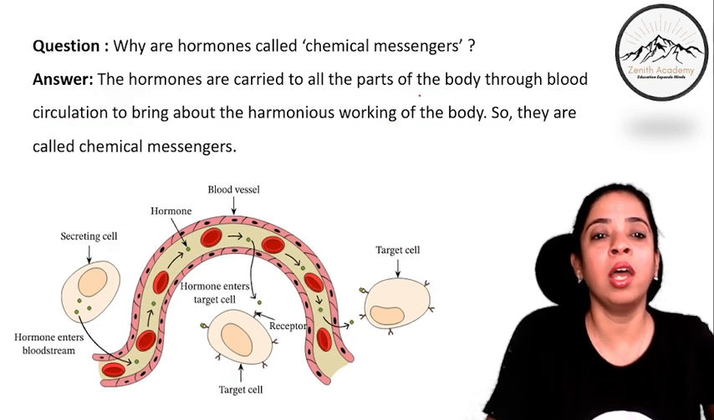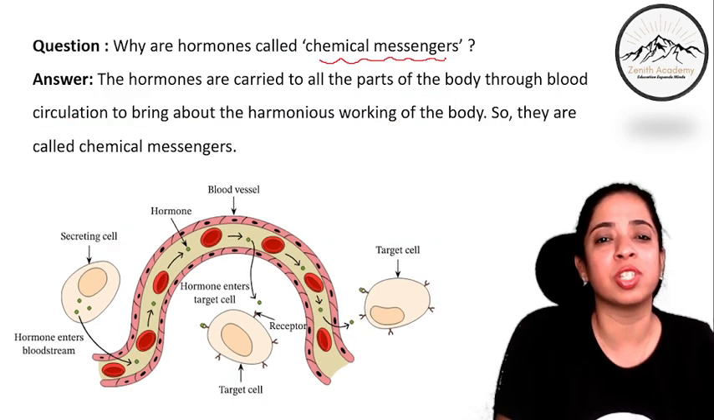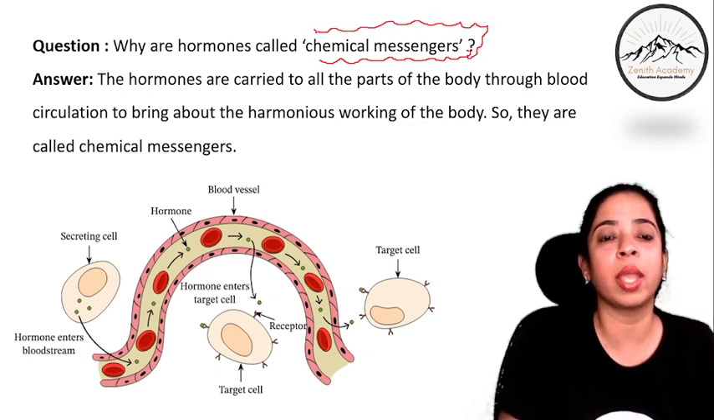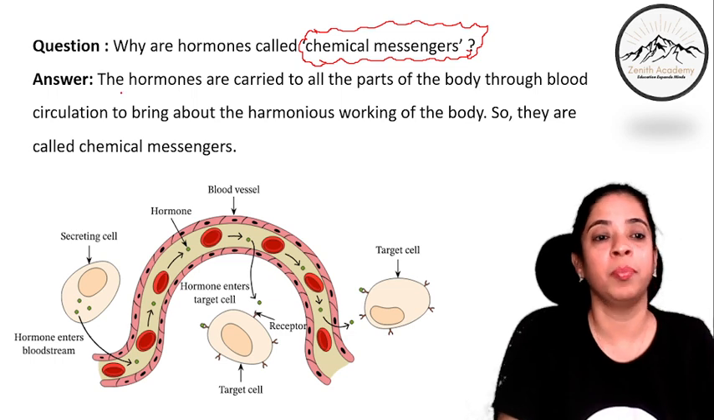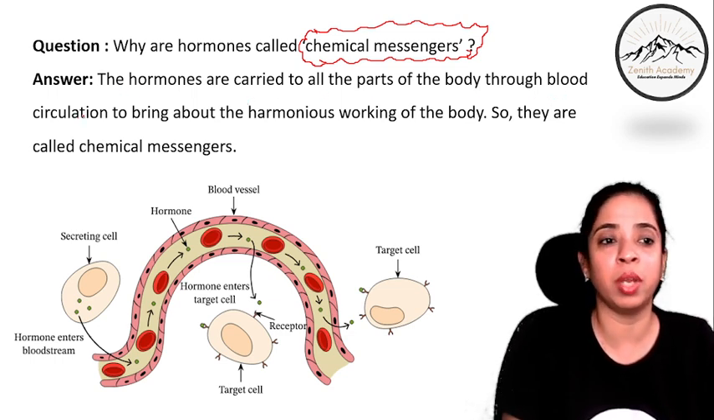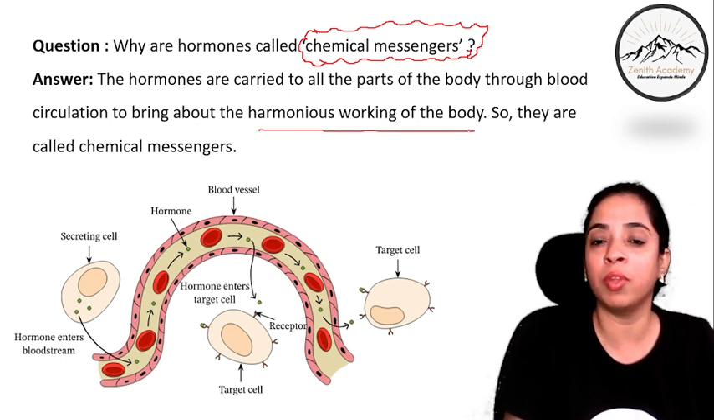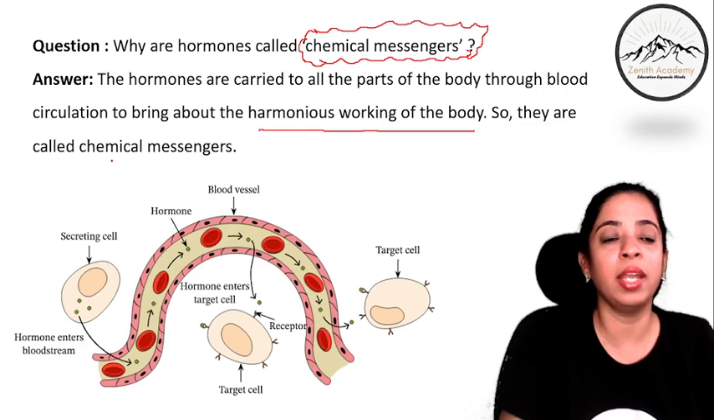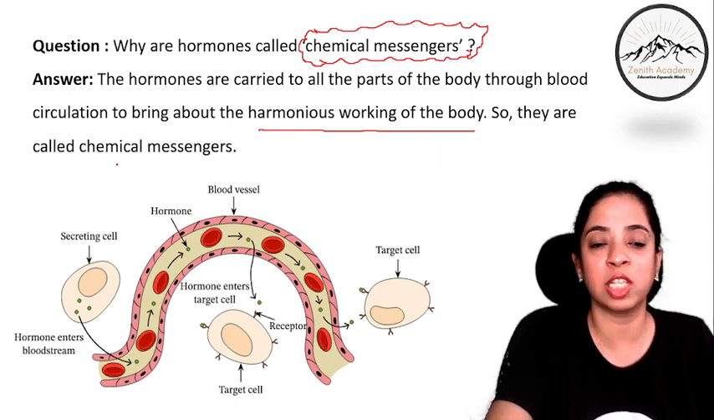Now, why are hormones called chemical messengers? This is a very common question that is asked. The hormones are carried to all the parts of the body through blood circulation to bring about the harmonious working of the body. So they are called chemical messengers. I have already explained this to you.